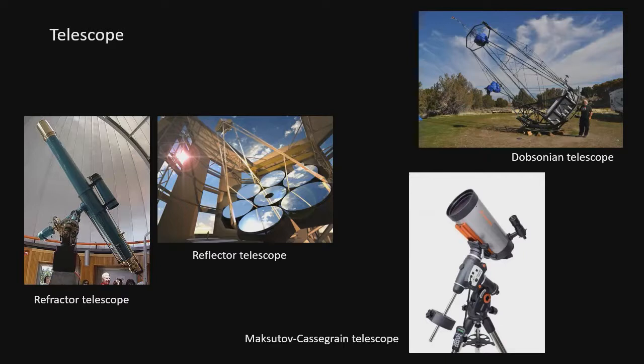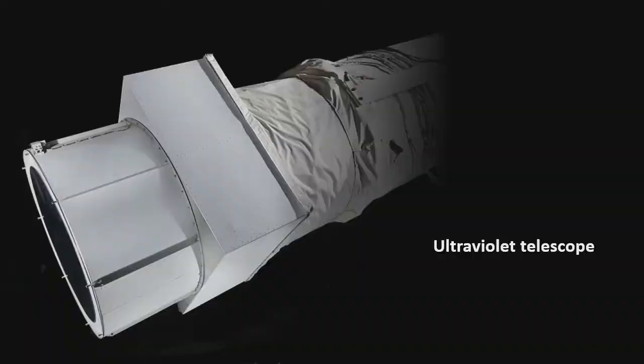The Maksutov-Cassegrain telescope is better for objects that require very high magnification, such as planets, the moon, double stars, globular clusters, and planetary nebulae.